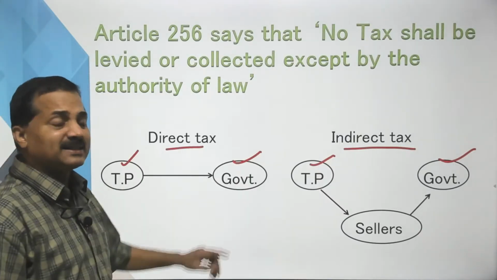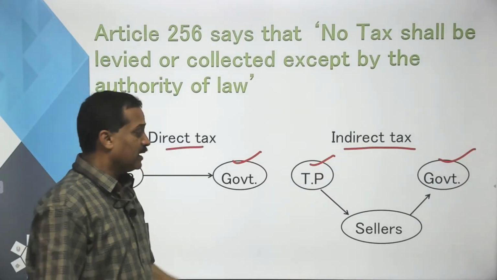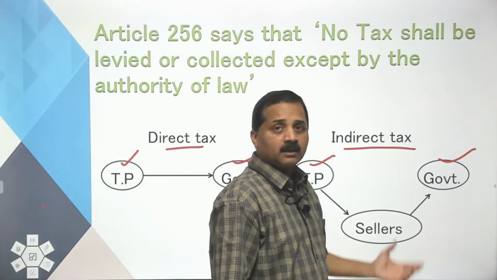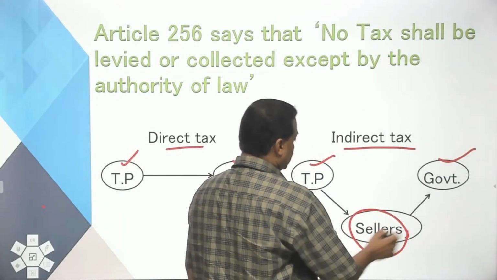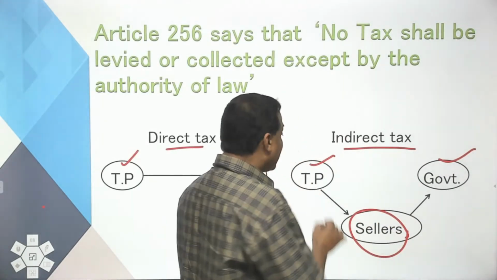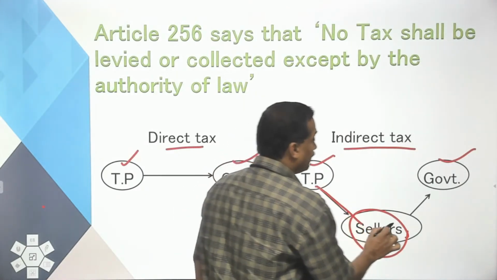In the case of direct tax, there is no intermediary. The taxpayer pays the tax directly to the government. But in the case of indirect tax, there is an intermediary called sellers. So, what is their job? They collect tax due to the government from the taxpayer and pass it on to the government.